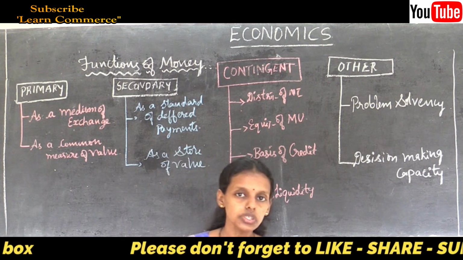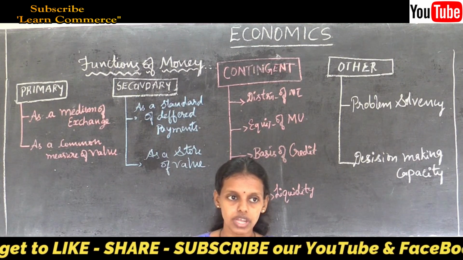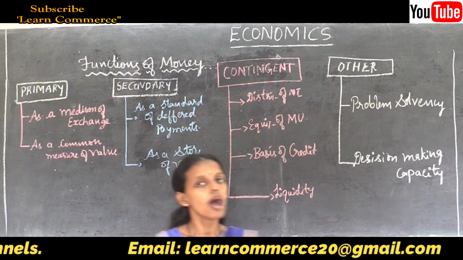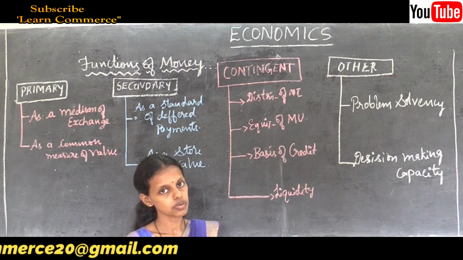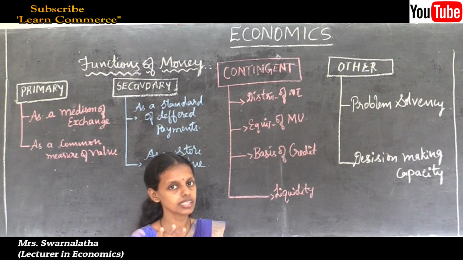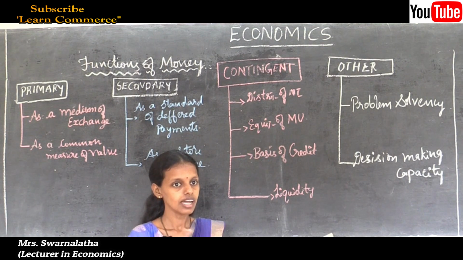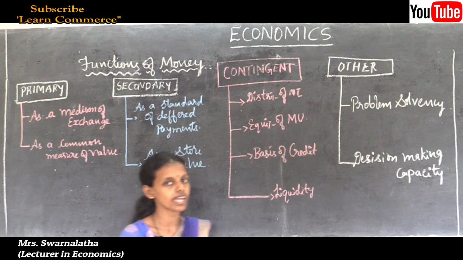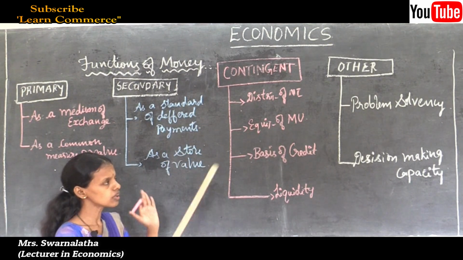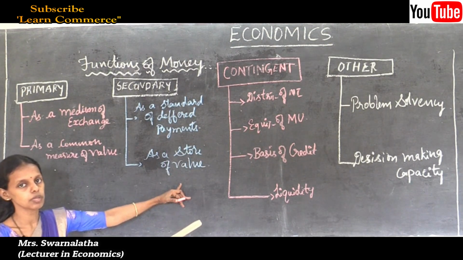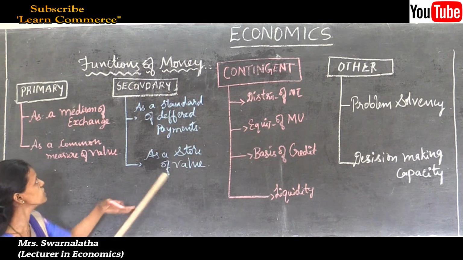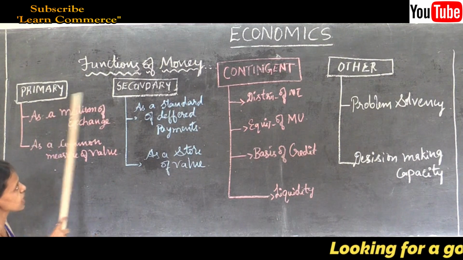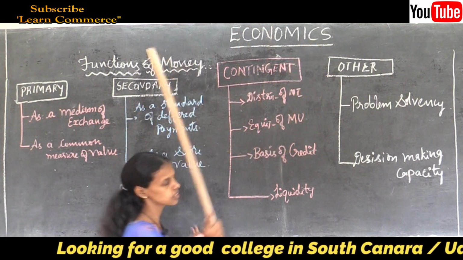While purchasing goods we pay money, and while selling goods we get money. That is the exchange value. Money is a measure of value or exchange value. For all the functions of the economy, production, consumption, distribution and exchange, we need money. Thus it performs four main functions: primary, secondary, contingent and other functions.